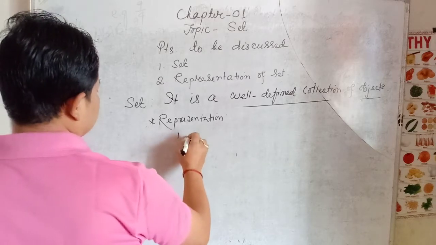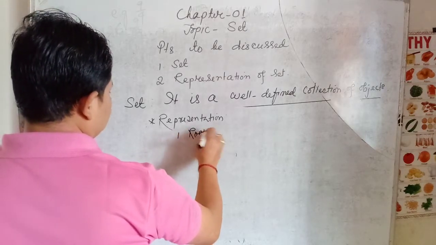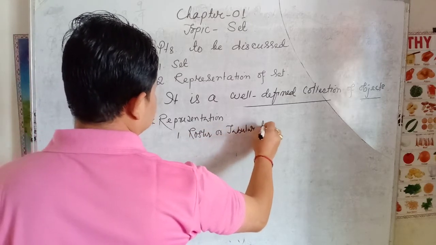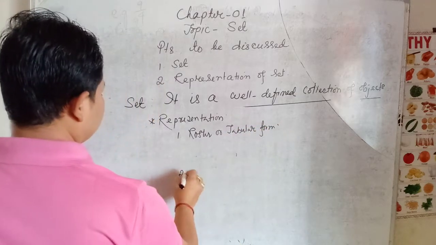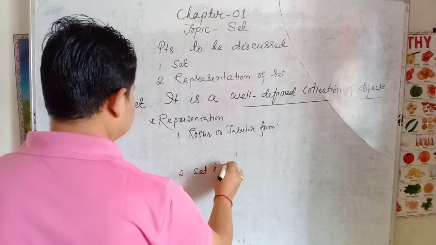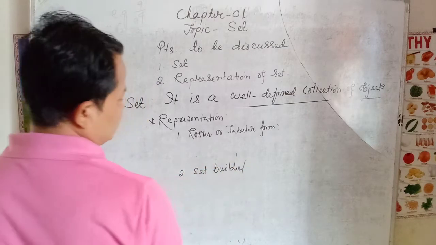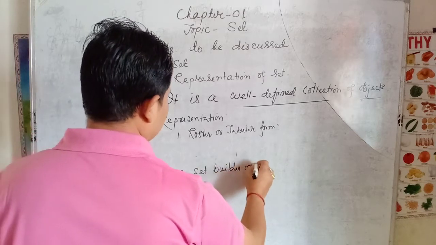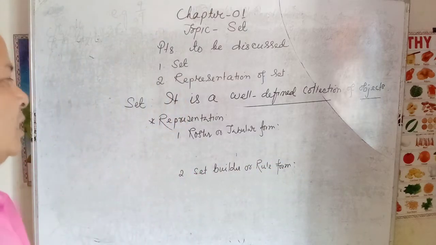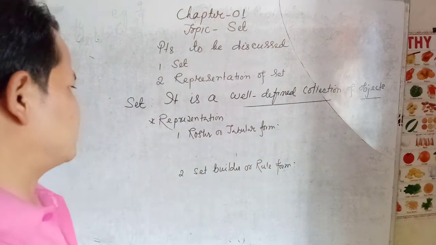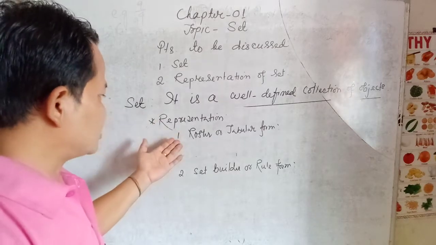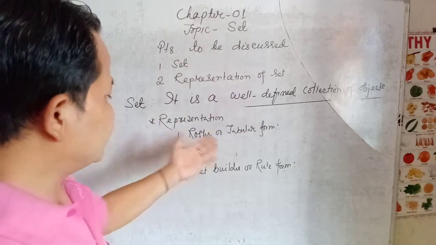The first one we call roster or tabular form. The second one we call set builder or rule form. Like this, we can have two forms of a set. We can represent a set in two forms. The first one is roster or tabular form, and the second one is set builder or rule form.